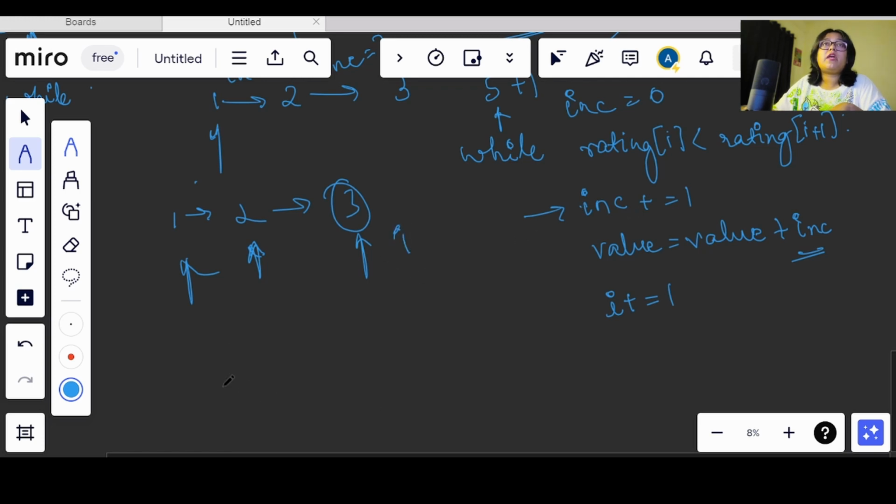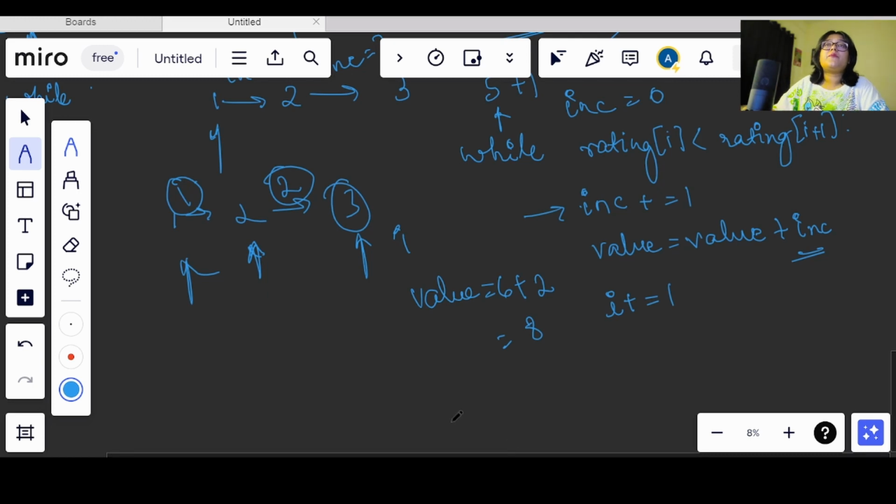Previously inc was 1 here, now it will become 2. So the value, which was previously 6, 5 plus 1, will now have 2 added, which means we will be getting 8 here. Till now we have an expected value as we are only incrementing, going from bottom to top.